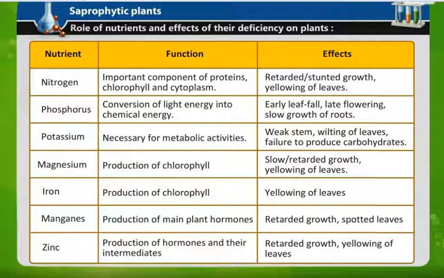Zinc, the production of hormones and their intermediates. Intermediate is the material between the hormones and a connection with the cell. So the effects are retarded growth and yellowing of leaves. I hope you have understood the role of nutrients and effects of their deficiency on plants.